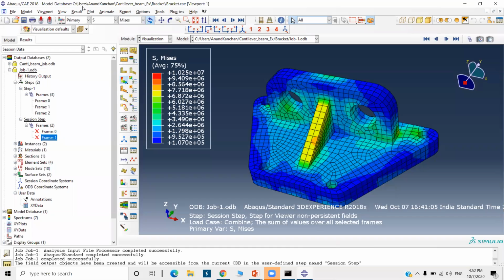Sir, which type of companies are hiring for learning this type of software? The automotive industries, aircraft industries, aerospace, and in civil engineering also they use these softwares.